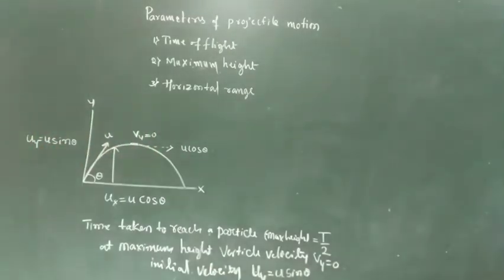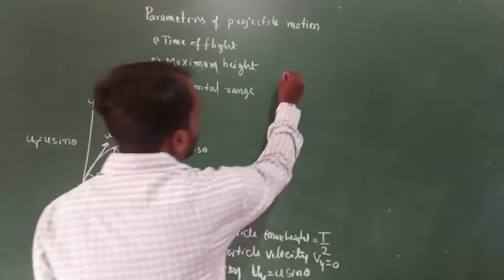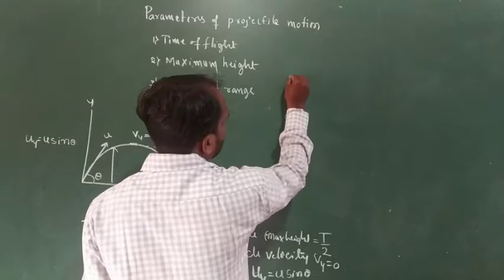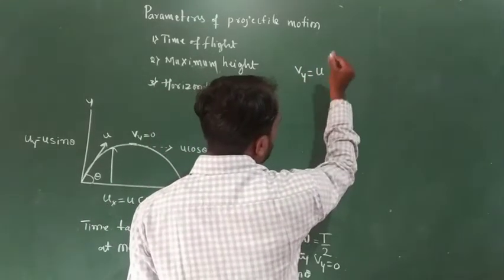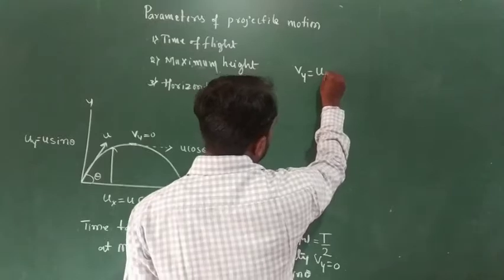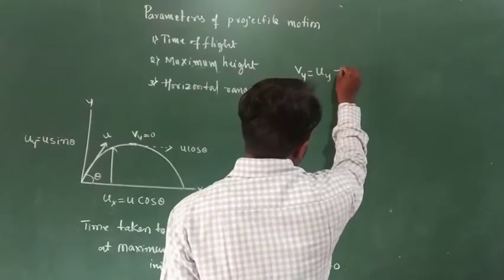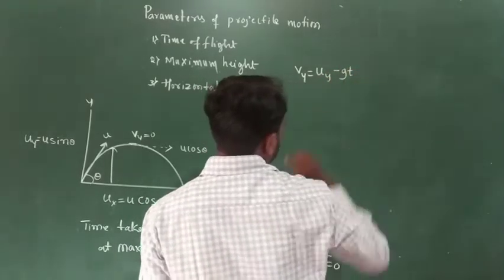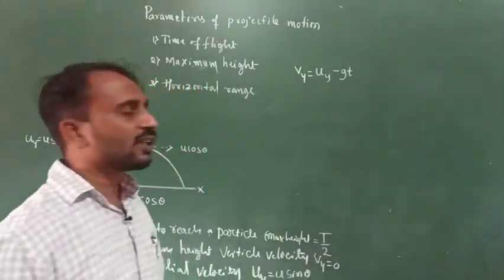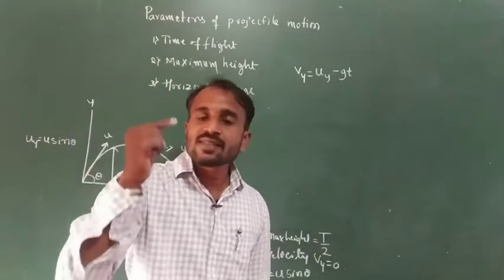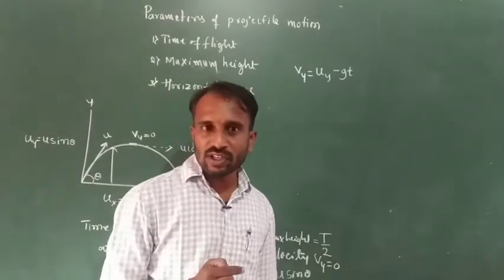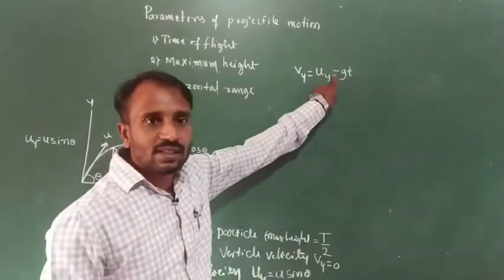To calculate the time of flight we use the equation: final velocity Vy is equal to initial vertical velocity uy minus g into t. Why minus g into t? Because the object is moving upward, opposing the acceleration due to gravity, so we consider a minus sign.